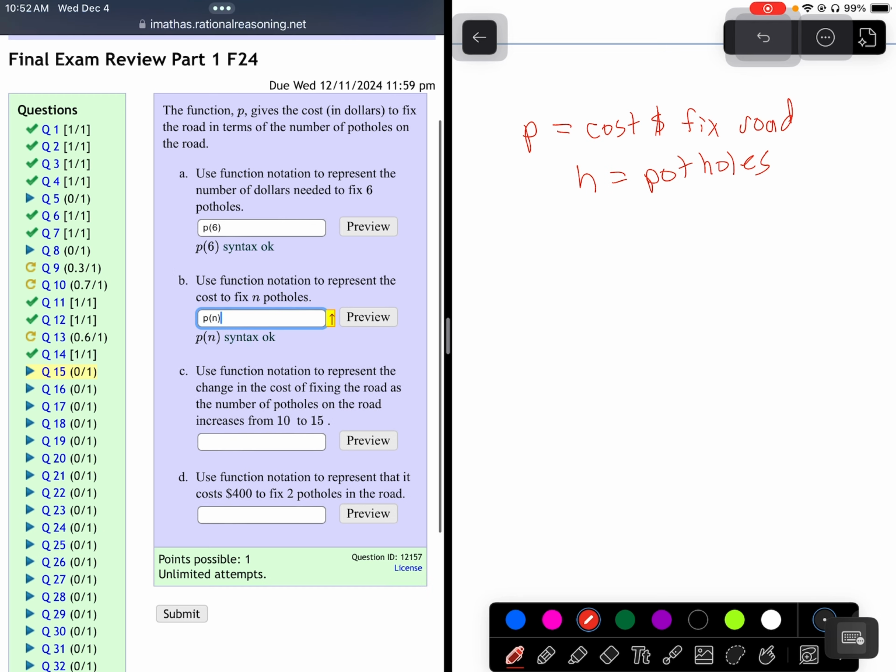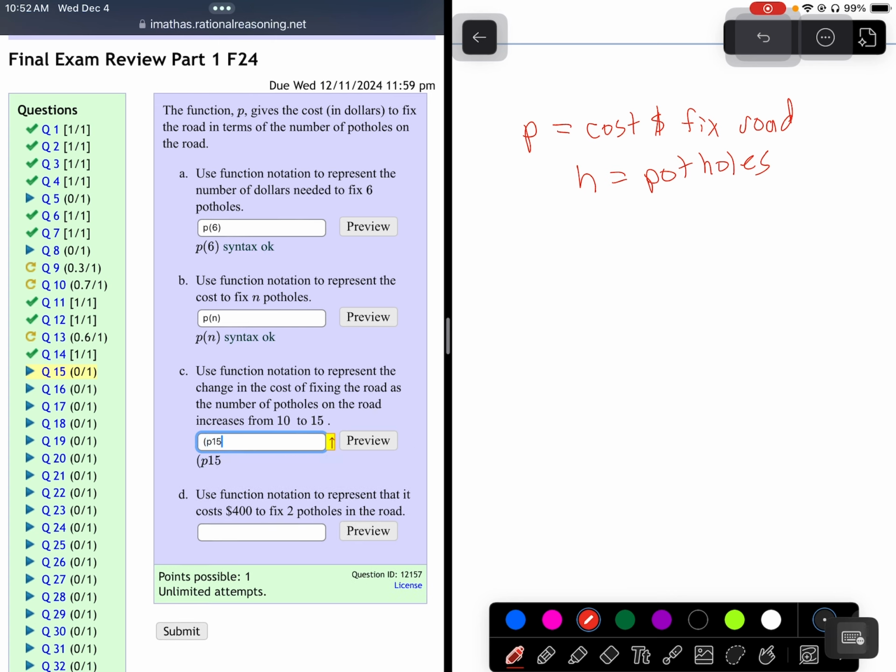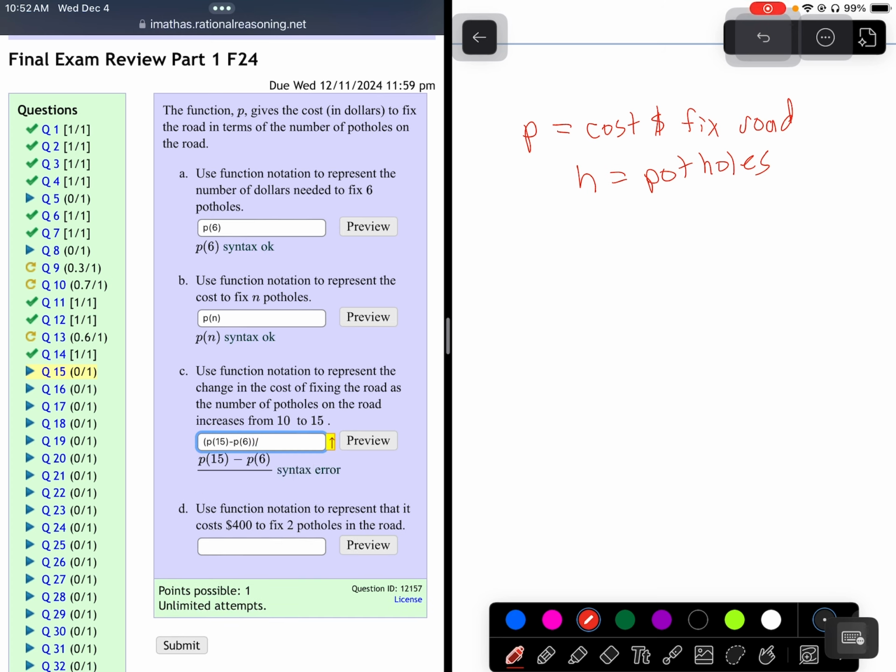Use function notation to represent the change if it goes from 10 to 15. Well, remember, that's the change in P, so we're going to do P of 15 minus P of 6. Now I'm going to put that in parentheses, the whole thing, so they know that's the top of my fraction, divided by, oh, not 15 and 10. This is 15 minus 10. So it's P of 15 minus P of 10 over 15 minus 10. Look at my preview. Perfect.